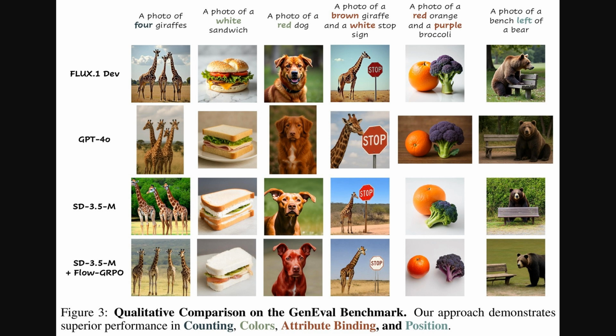Attribute binding is the AI's skill in correctly linking descriptions, like red, to the right object, say an orange, and not to the broccoli next to it. The bottom row representing the Flow-GRPO enhanced model clearly shows superior handling of these complex instructions compared to other models shown.